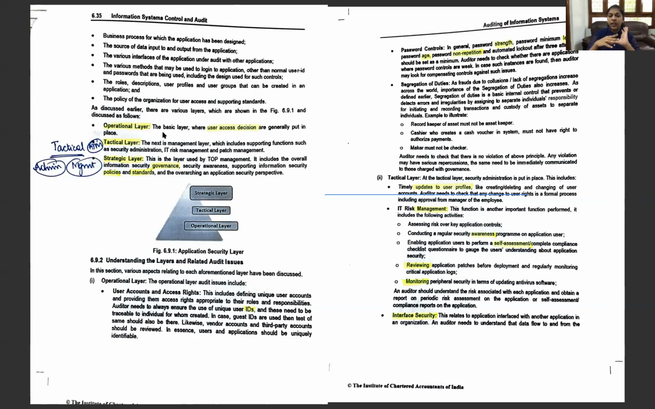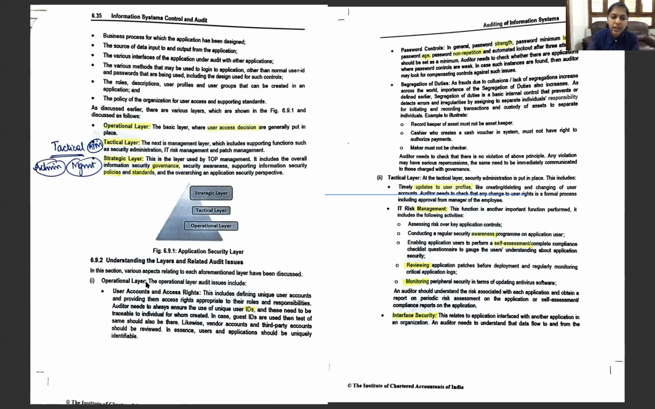Next is the tactical level. For the tactical level, the mnemonic is ATM: administration and management is the role of the tactical level. Next is the strategic level. They are going to be dealing with the standards, policies, guidelines, rules, and regulations. Let us look at it one by one.